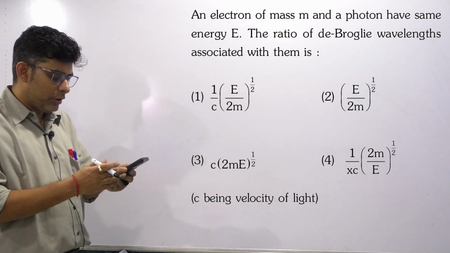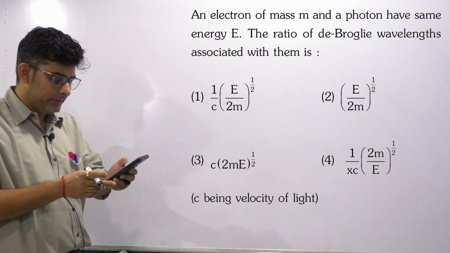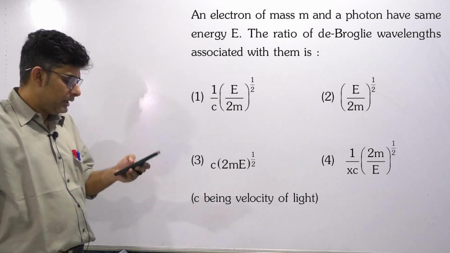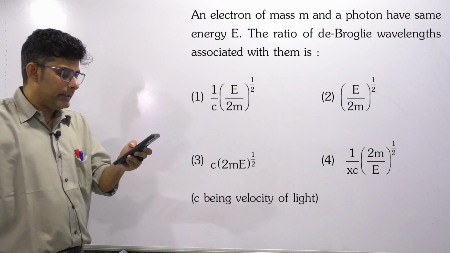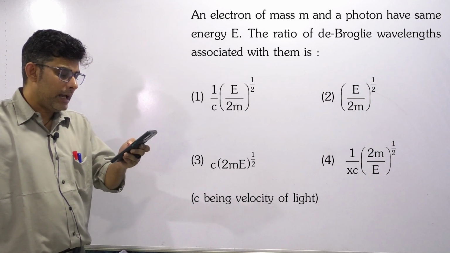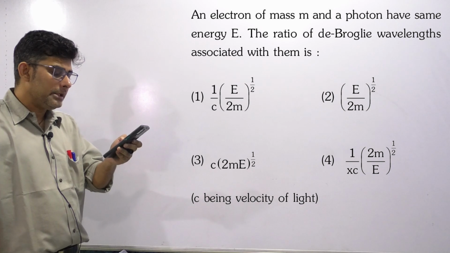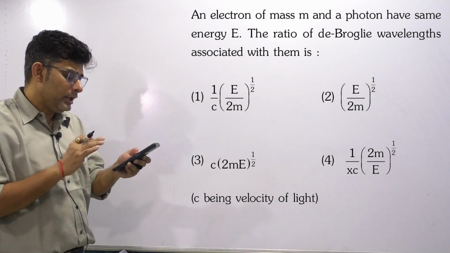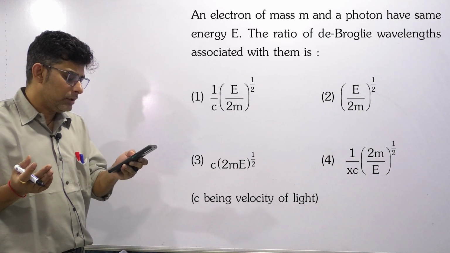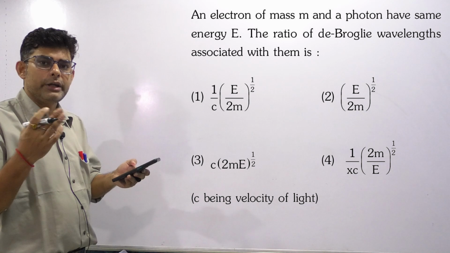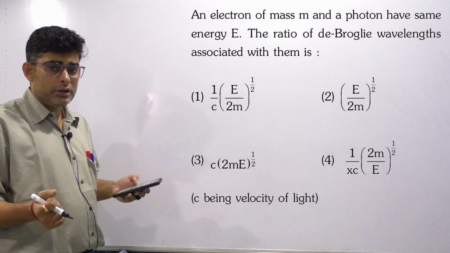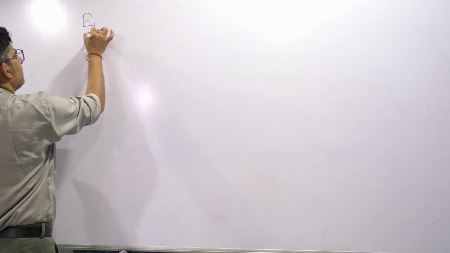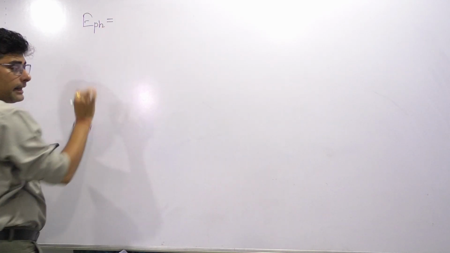Okay, so now we all have this facility of searching anything on Google. You can go and check for the pronunciation of that. It's de Broglie. And the de Broglie wavelength is asked: an electron of mass m and a photon have the same energy, the ratio of their de Broglie wavelengths. Again, this thing should be clear in this particular question. When they don't mention anything about the energy of the electron, we'll have to take it as the kinetic energy. Photon energy is always kinetic. When we talk about the energy of a photon, photons can never exist at rest.